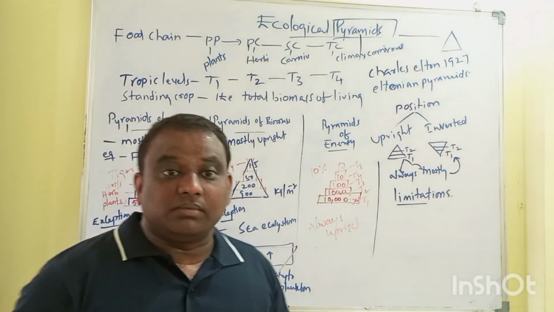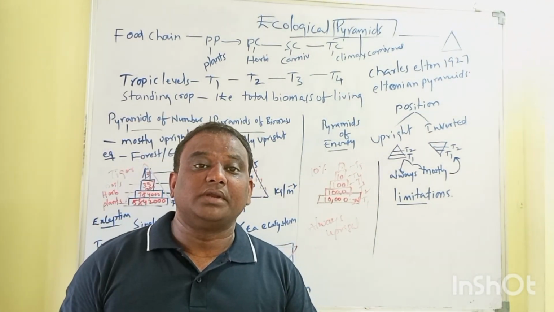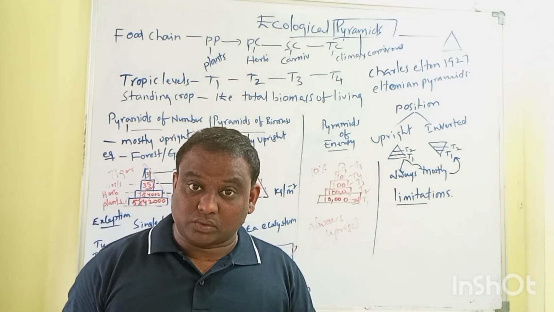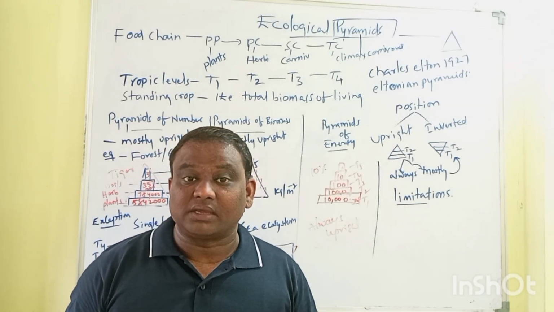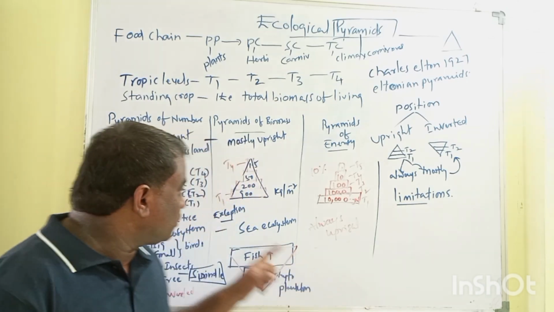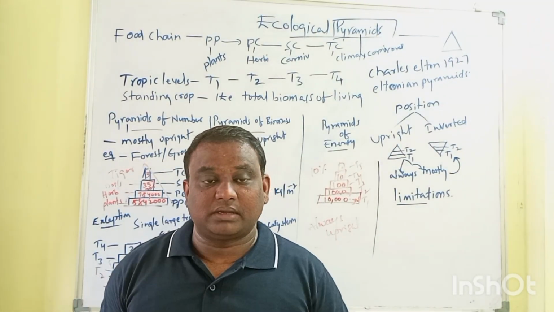There are some organisms that can feed on both plants and animals. Omnivores can occupy trophic level 2 or trophic level 3. They can feed on plants, they can feed on other organisms. They do not consider that point.